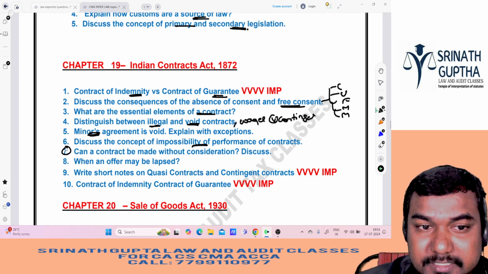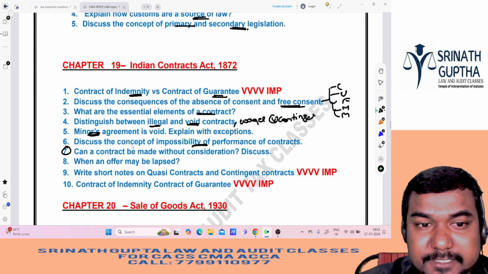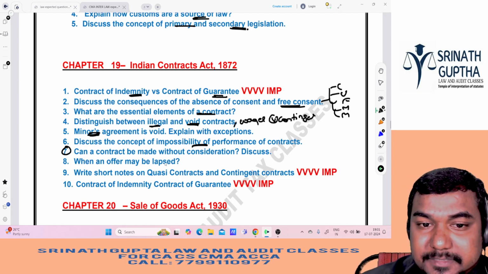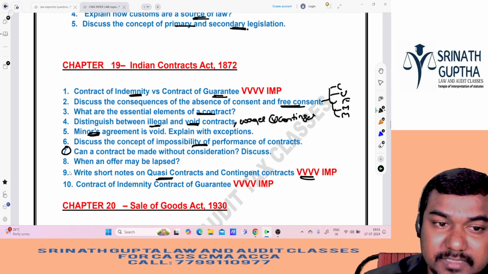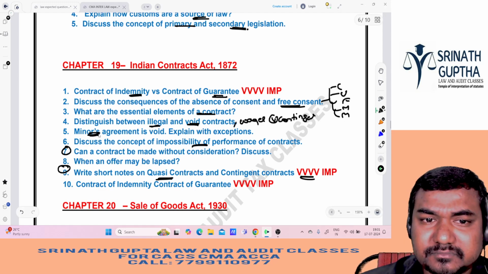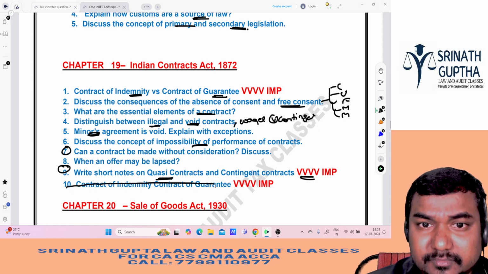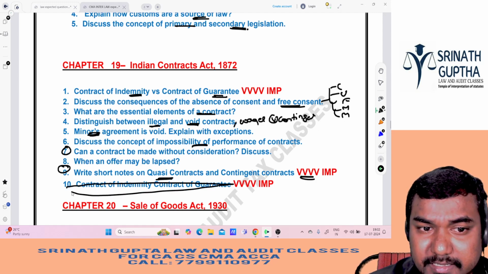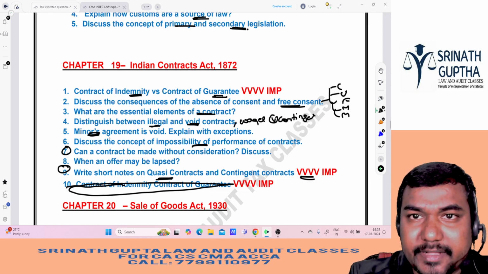And this question is very important, sir. Can we expect the contract without consideration? Nudum pactum, no consideration, no contract. How offer may be lapsed, and right to know quasi contract, very important. This one is also very important. Contract of indemnity versus guarantee, already given. This you can strike off because I wrote it in the first question already. So these are 9 important questions from this chapter, Contract Act.